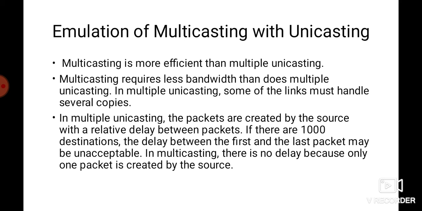In multiple unicasting, the packets are created by the source with a relative delay between packets. Suppose there are 1000 destinations; the delay between the first and the last packet may be unacceptable. In multicasting, there is no delay because only one packet is created by the source. Routers will create the copies, but only one message is transmitted at a particular time. So emulation of multicasting through multiple unicasting is not efficient, and it may create long delays, particularly with a large group. That's why we use multicasting instead of multiple unicasting.